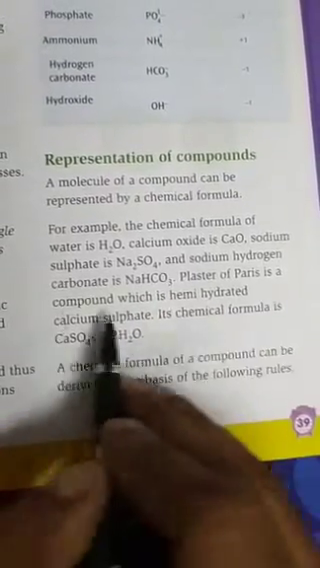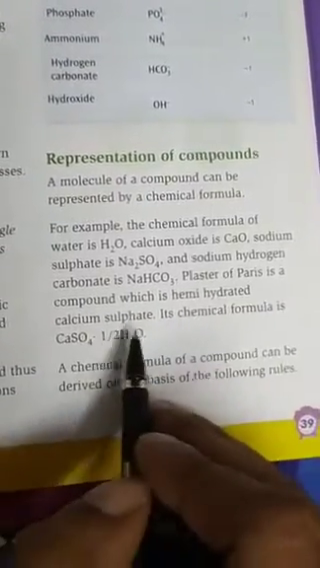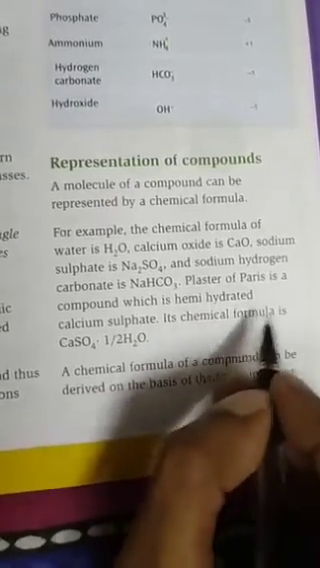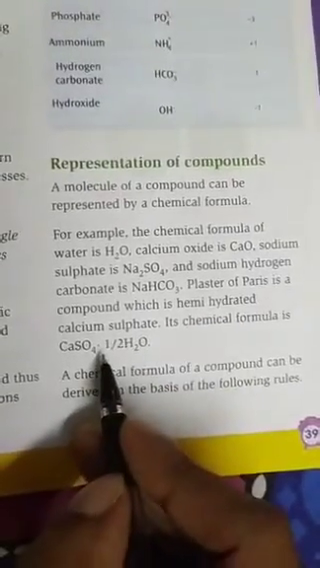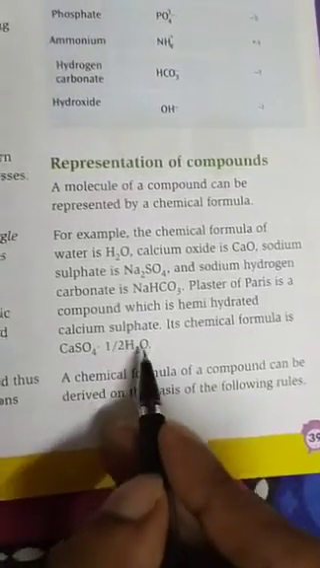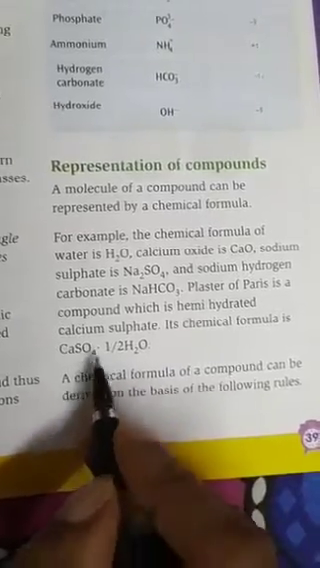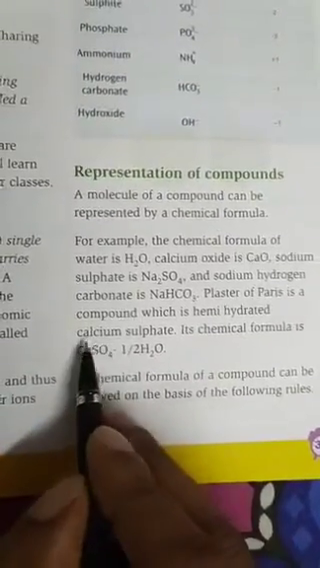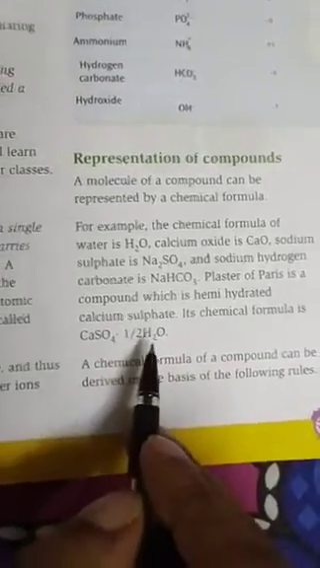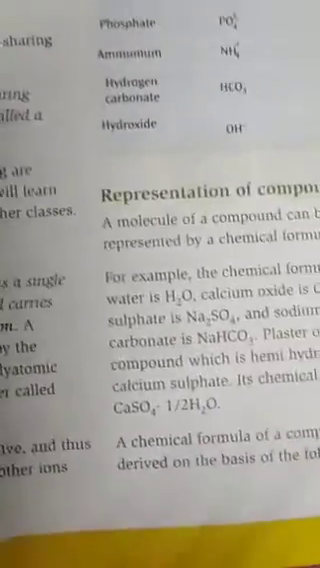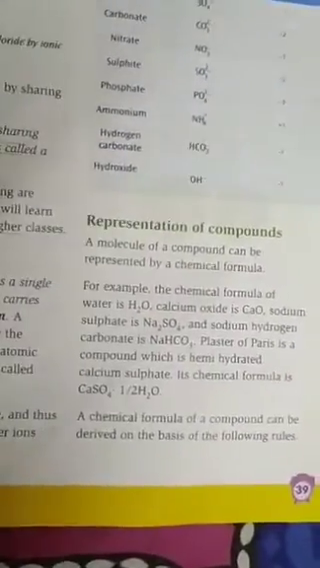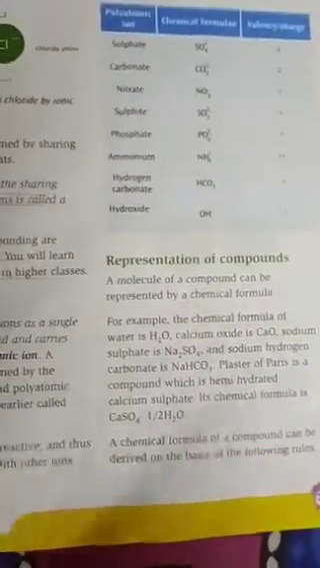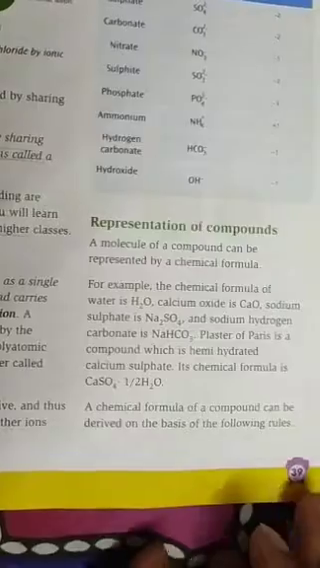Plaster of Paris is a compound which is hemihydrated calcium sulfate. Its chemical formula is CaSO4 dot half H2O. That means in this compound one calcium sulfate unit is present and half a molecule of H2O is also present in hemihydrated calcium sulfate.